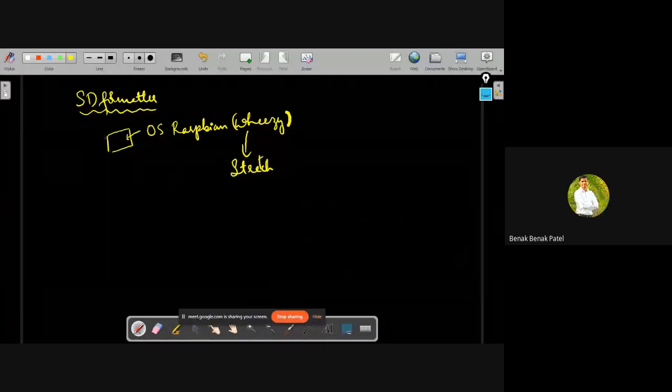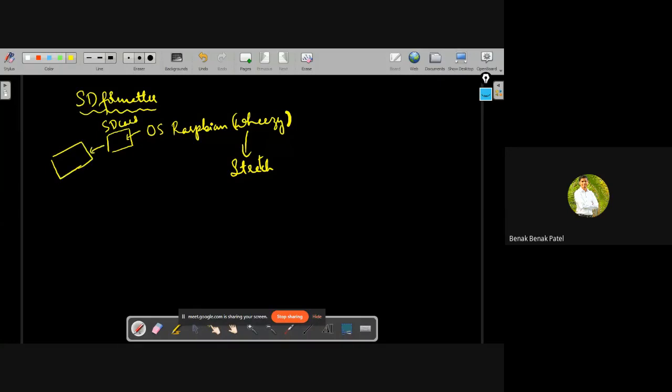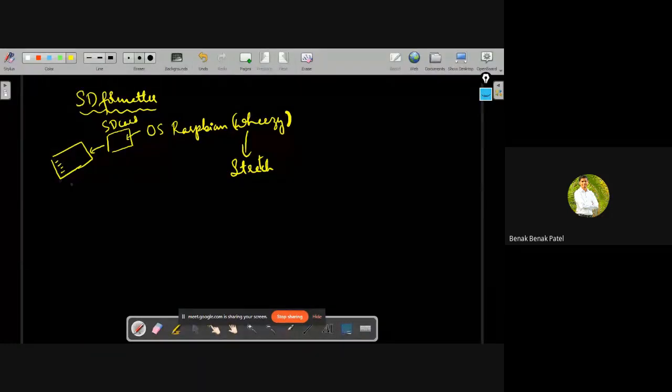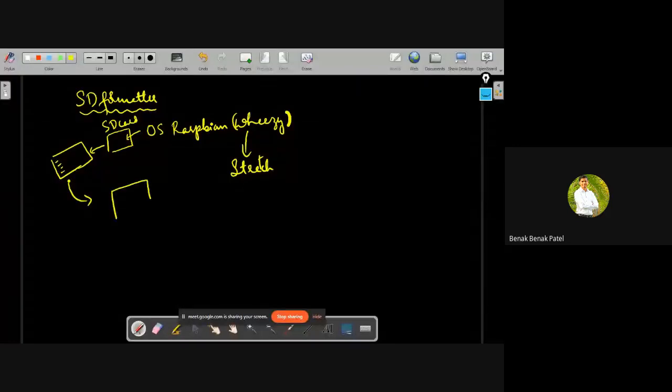Now, what I'll do is plug in this SD card onto a card reader, and in turn, plug this card reader onto my laptop. This SD card will be detected.